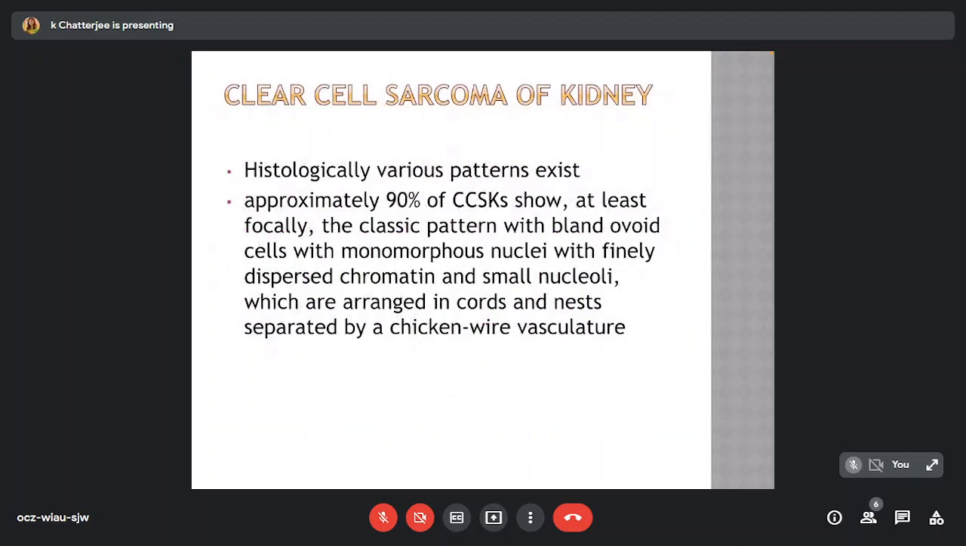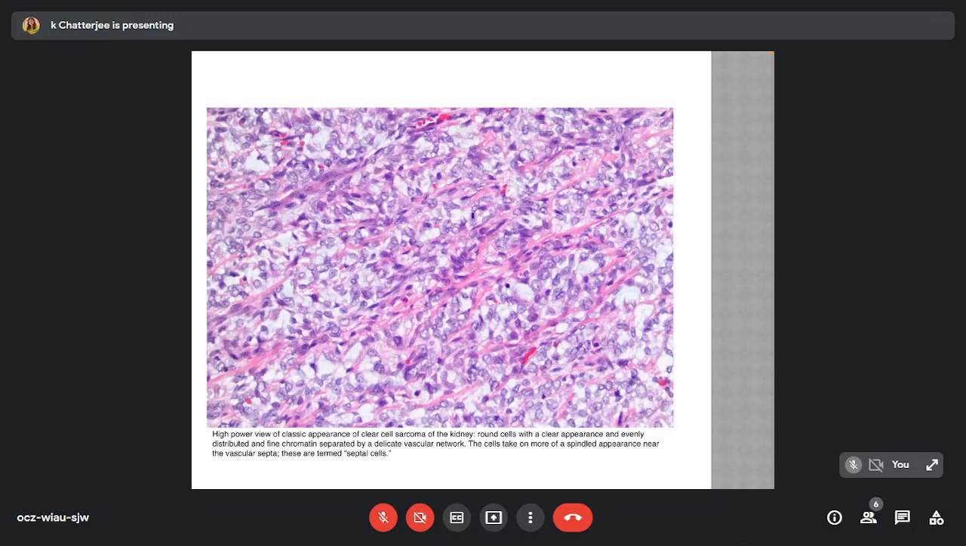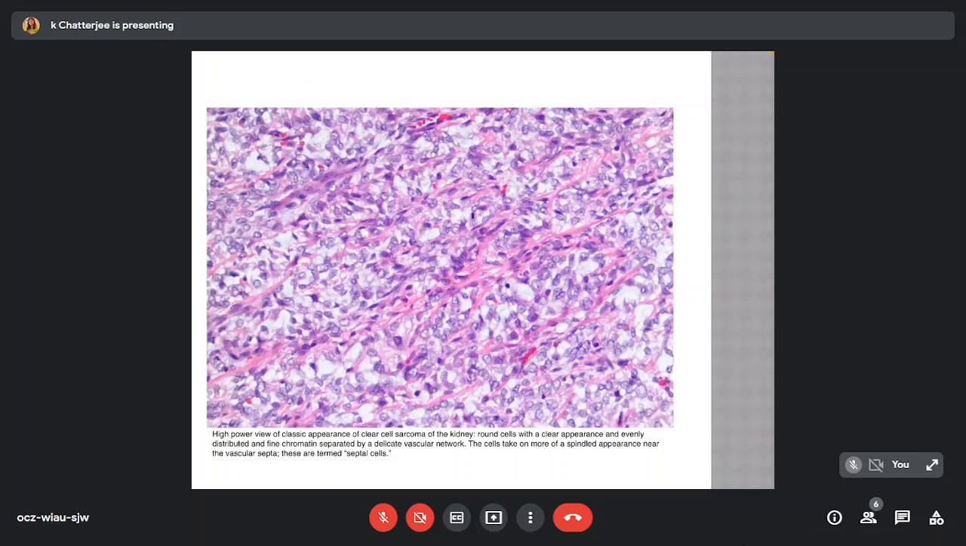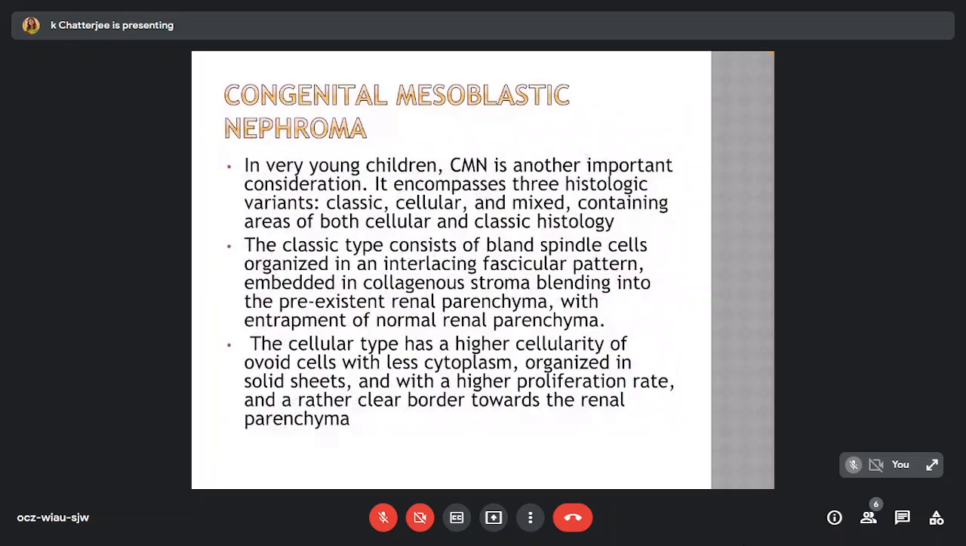In clear cell sarcoma, histologically various patterns may exist, and approximately 90% show at least focally the classic pattern with bland ovoid cells with monomorphous nuclei, with finely dispersed chromatin, with small nucleoli and arranged in cords and nests separated by chicken wire vasculature. In very young children, congenital mesoblastic nephroma is another important consideration.